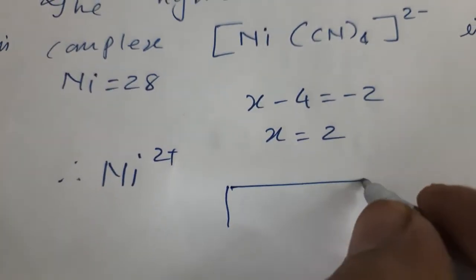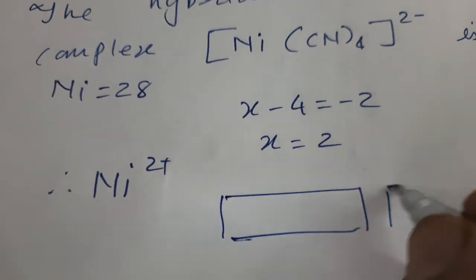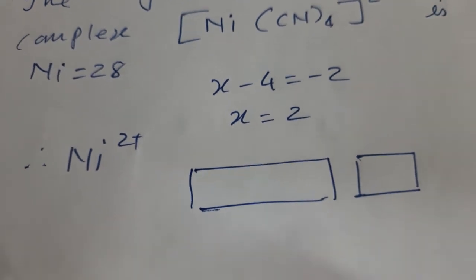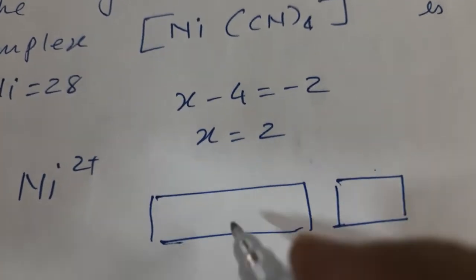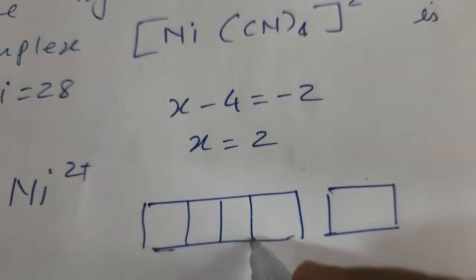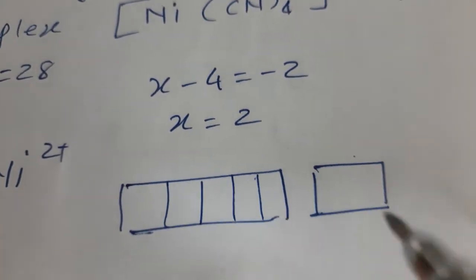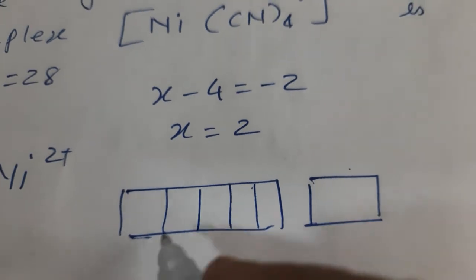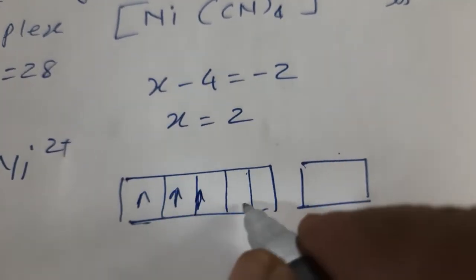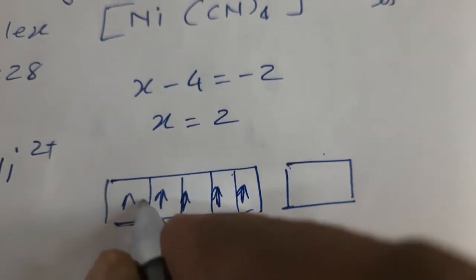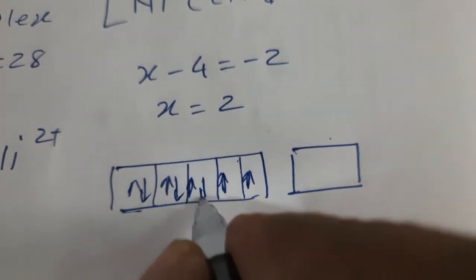So 3d, 4s. 2 plus from 28, so 26, that is 2 and 8. Okay, 8 electrons would be there. 1, 2, 3, 4, 5, 6, 7 and 8.